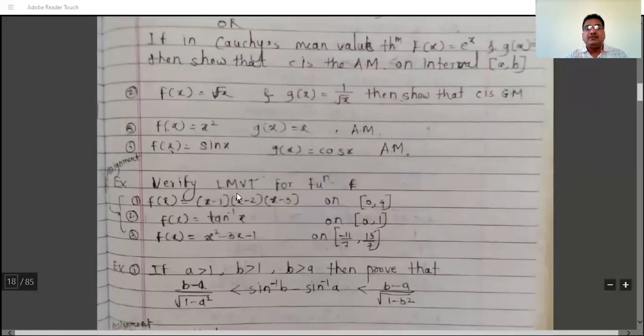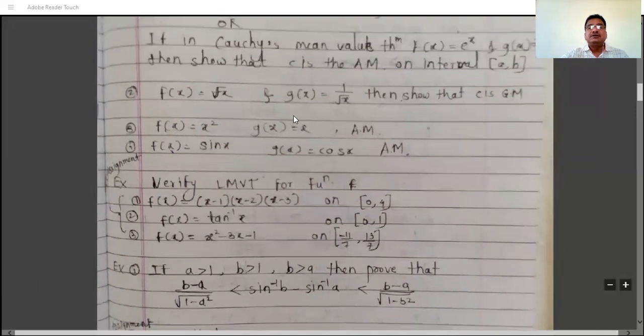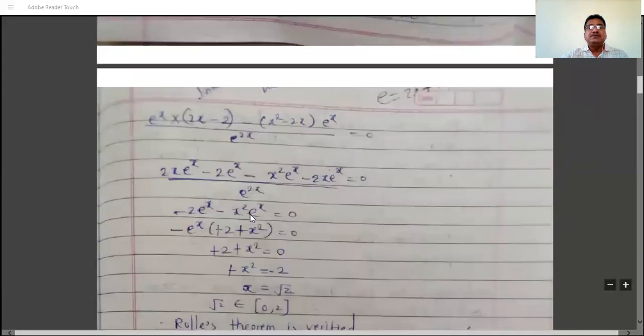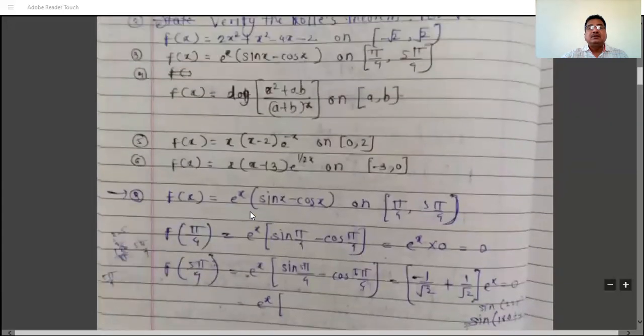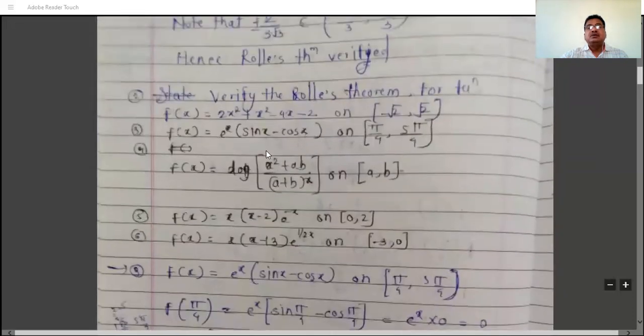So similarly, these are some examples on Lagrange's mean value theorem. Solve all these examples in your assignment notebook. There are also problems on Rolle's theorem for homework. So these are the problems for homework on Rolle's theorem.